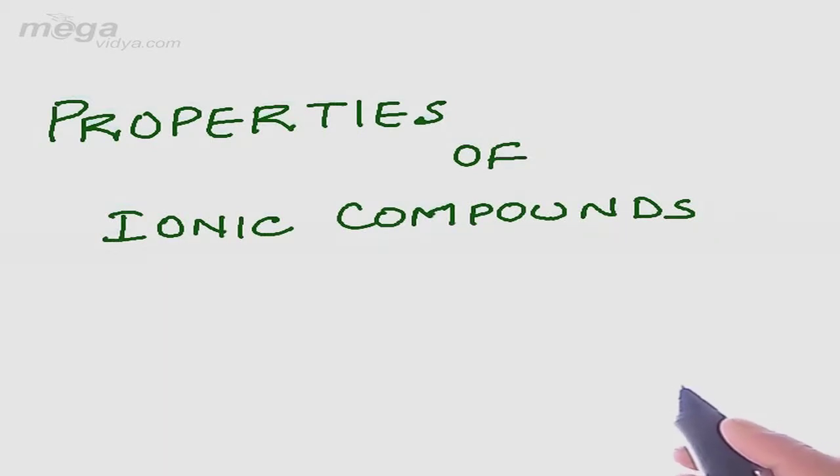We shall be dealing with the properties of ionic compounds. In previous lectures, we have dealt with how ionic bonding takes place between different species, and on ionic bonding we get ionic compounds which will have certain properties, and those properties will be discussed in this session. Once we start with the properties of ionic compounds, the different properties they possess are melting point, hardness, certain solubilities, and electrical conductivity. So one by one we have to deal with all these properties.